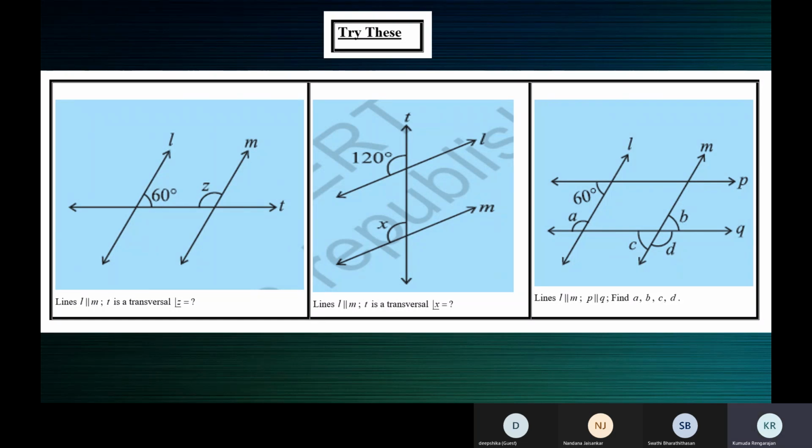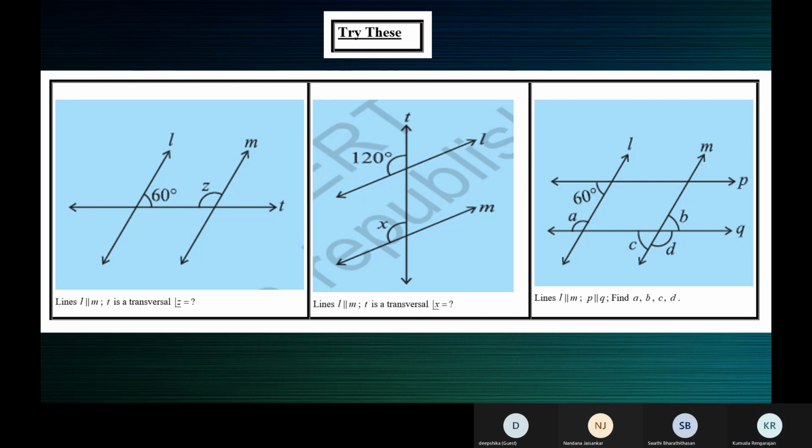Which are the transversals for the parallel lines P and Q? Ma'am, L and M both are transversals to P and Q, ma'am. Yes. When you take the two parallel lines P and Q, both L and M are the transversals to P